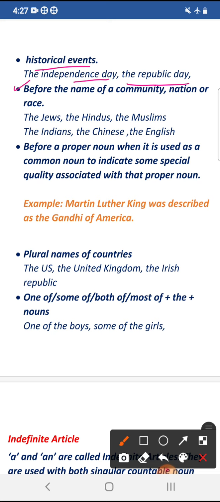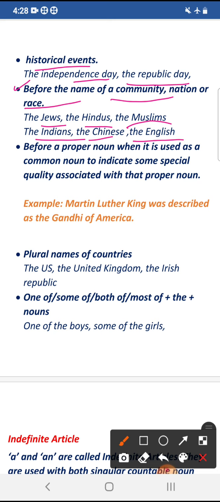Another use of article the is before the name of a community, nation or race. For example, the Jews, the Hindus, the Muslims, the Indians, the Chinese, the English. The English means people of England. The Chinese means people of China.